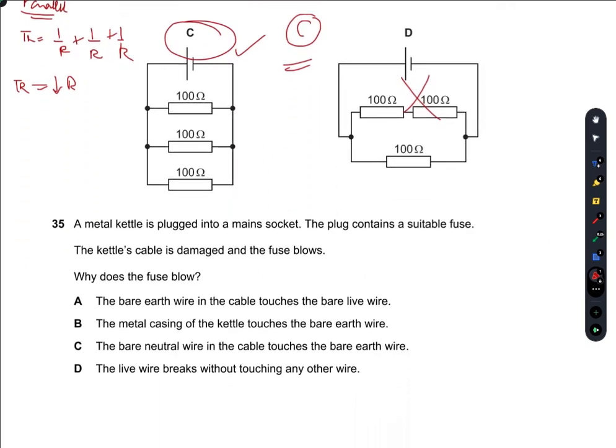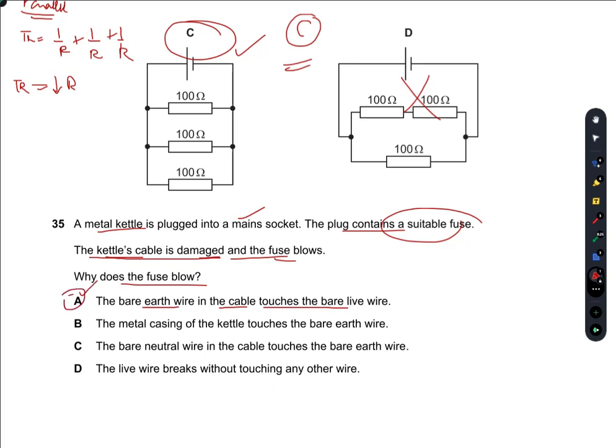A metal kettle is plugged into a main socket. The plug contains a suitable fuse. The kettle's cable is damaged and the fuse blows. Why does the fuse blow? Now the metal kettle is plugged into the main socket. First of all, it contains a suitable fuse. The kettle's cable is damaged and the fuse blows. Why does the fuse blow? The bare earth wire in the cable touches the bare live wire. So that's when the fuse might blow.